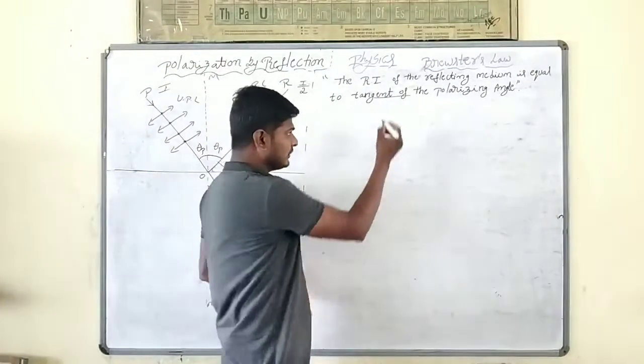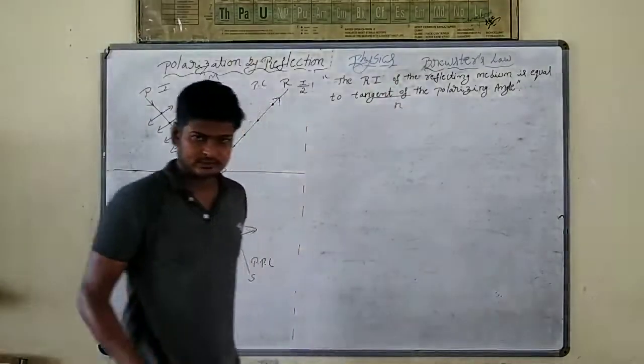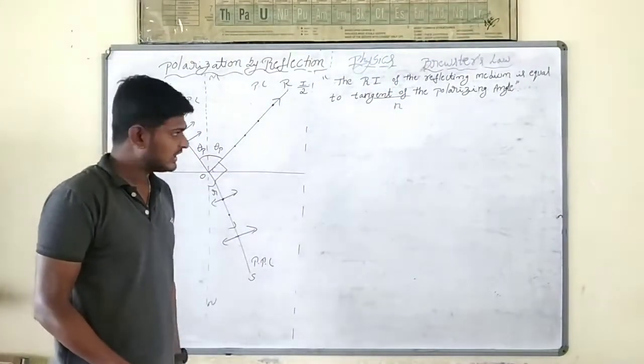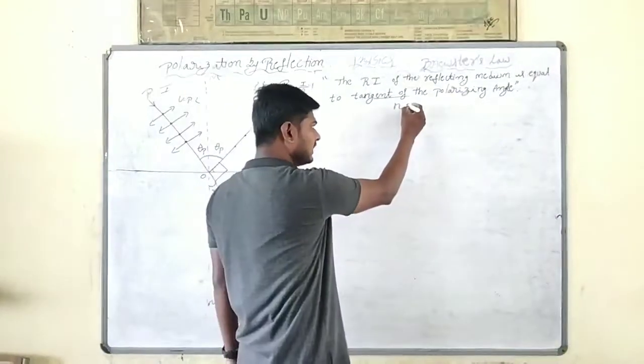Here, refractive index we take as small n, and tangent of the polarizing angle means tan.